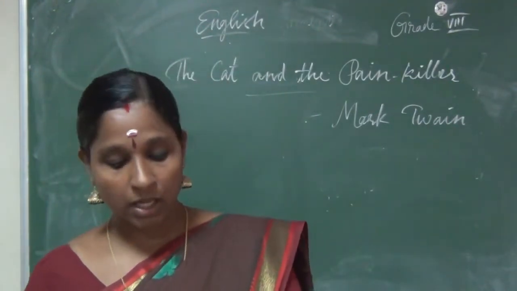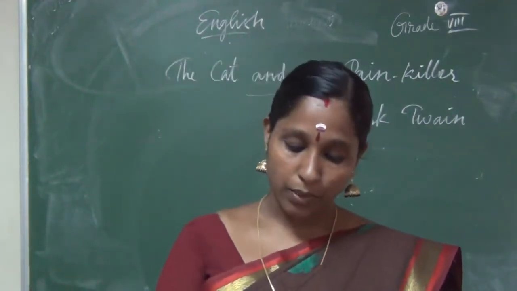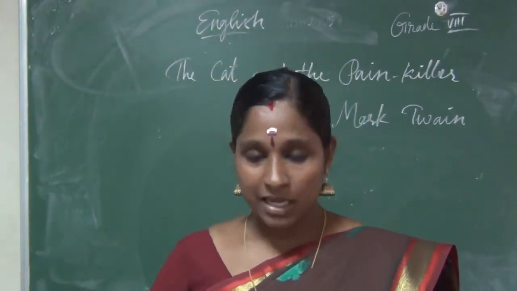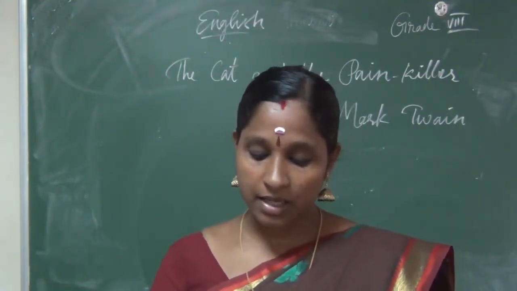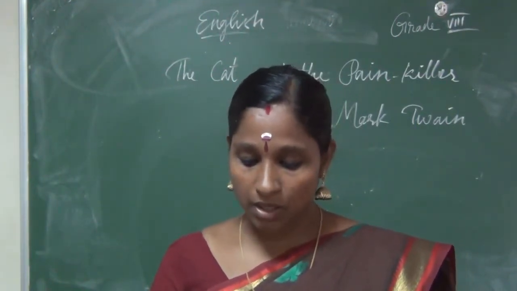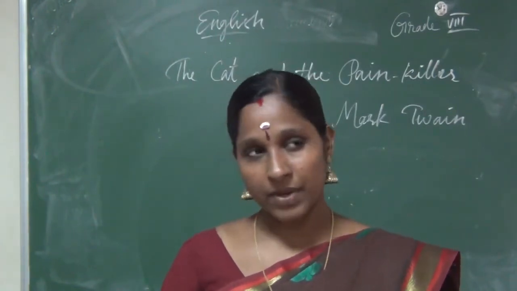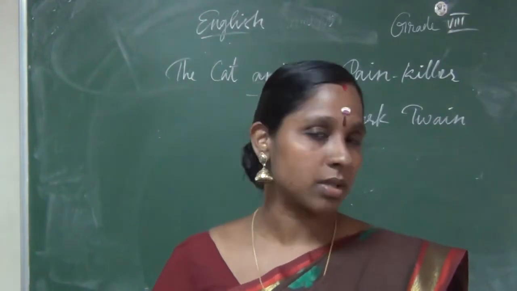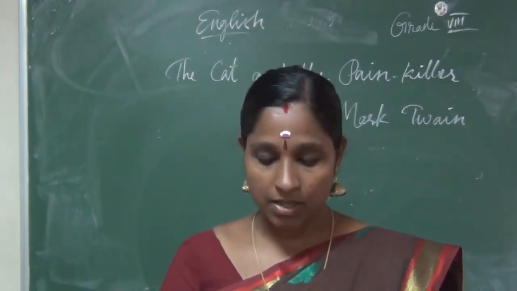Then let's take a look at the glossary part. First one is infatuated. Infatuated meaning attraction, inspired with intense but short-lived passion or admiration for someone or something. We get attracted to someone or something, that is infatuation, a short attraction.